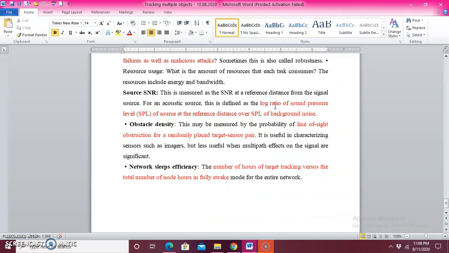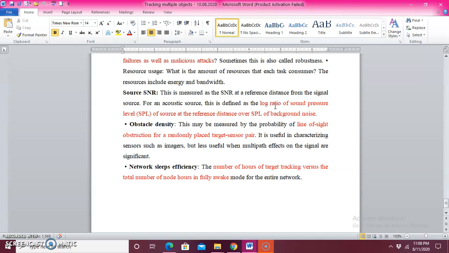The next one is obstacle density. Obstacle density means whatever obstacle is present between a target sensor pair. If there is an obstacle, then you can't transmit the signal.